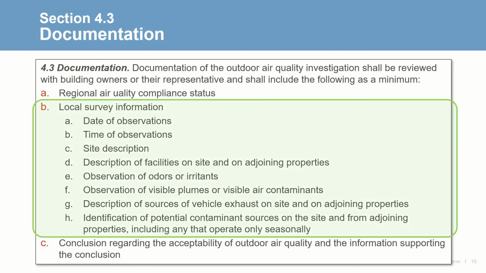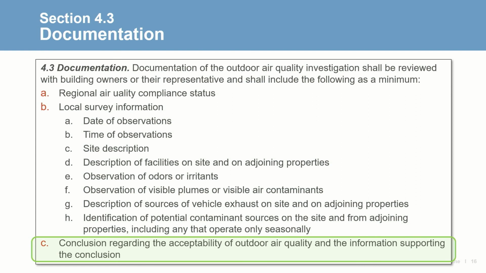The documentation should include a variety of items, including the date and time of observation, descriptions of adjoining properties, odor and irritant observations, and others. A conclusion stating the acceptability of outdoor air quality and supporting information should be provided. This information can be used to make informed air cleaning decisions.